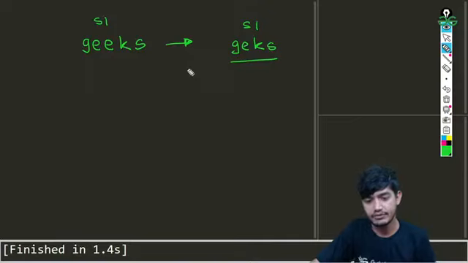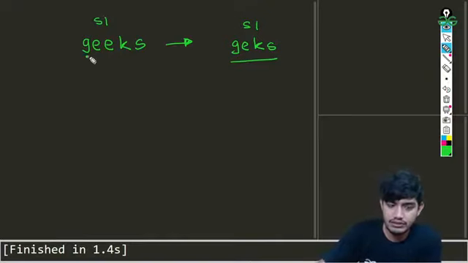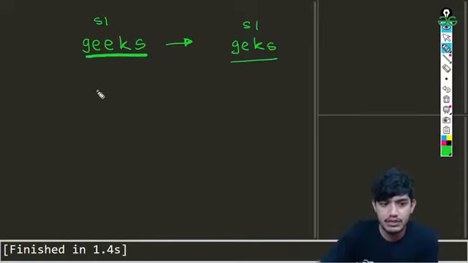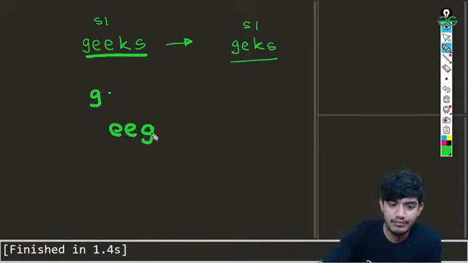So how can we do that? One of the very basic approaches can be to sort the string and compare. For example, after sorting we'll get something like this, correct?